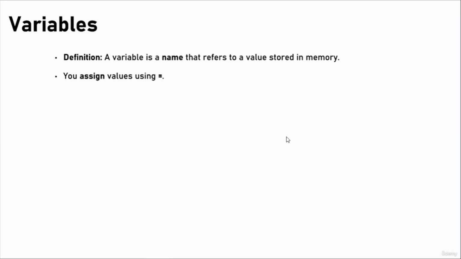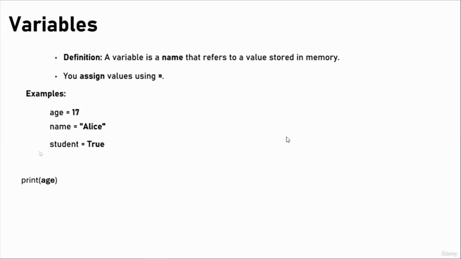And the most important part in Python are variables. A variable is a name that refers to a value stored in memory. You assign values using equals. Examples: age equals 17. So basically you store the value 17 inside of age. Name equals Alice, and Alice is now stored inside of name. Student equals True, and True is now stored inside of student. So this is basically temporary storage for your values, and the values come after the equals sign.